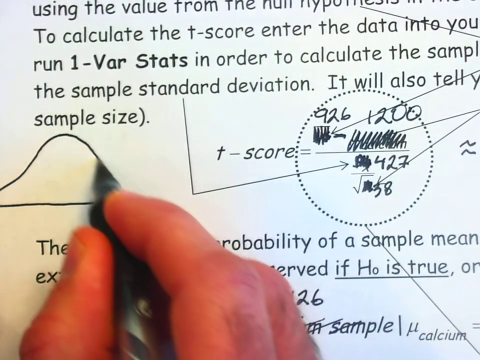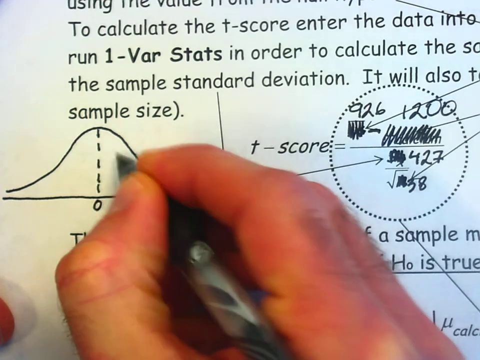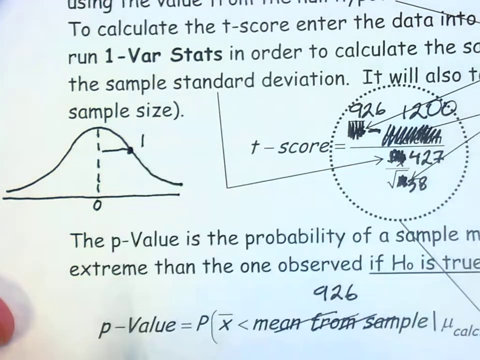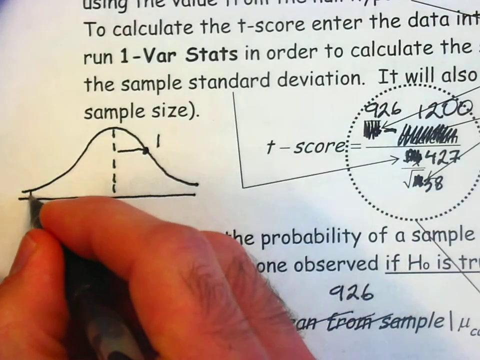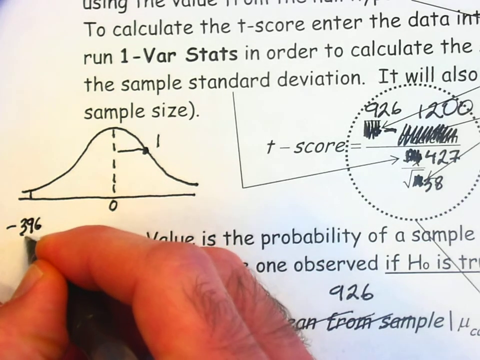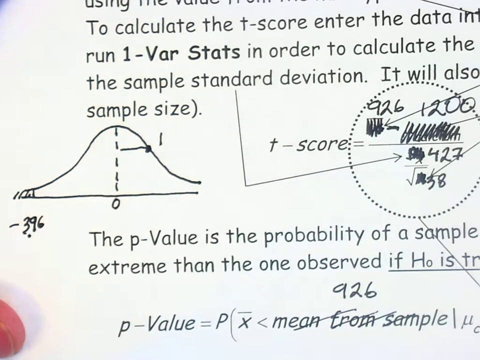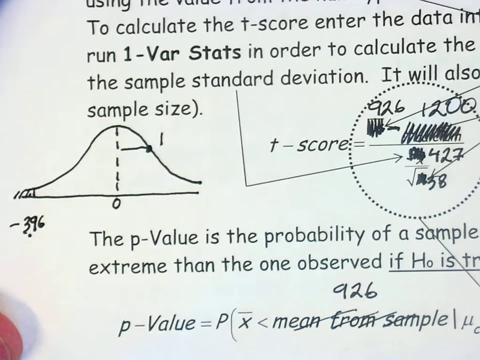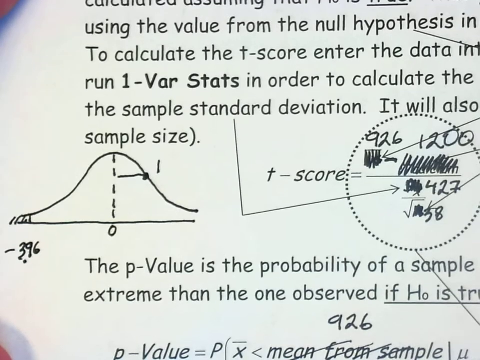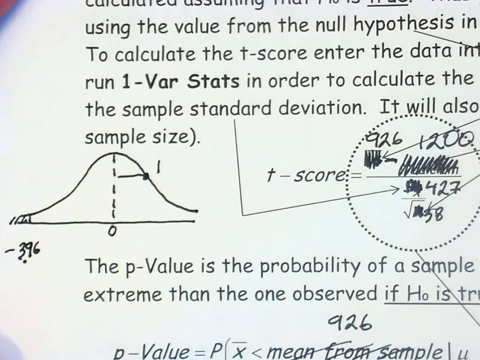This is a t-score. It is still a standardized score, so its mean is 0. Its standard deviation will still be 1. And notice how extreme our t-score is. It's negative 3.96. So literally our sample mean is so extreme that it's almost 4 standard deviations below the mean. Of course, the mean is what we assumed. We assume the mean is 1200. That's the null hypothesis value.